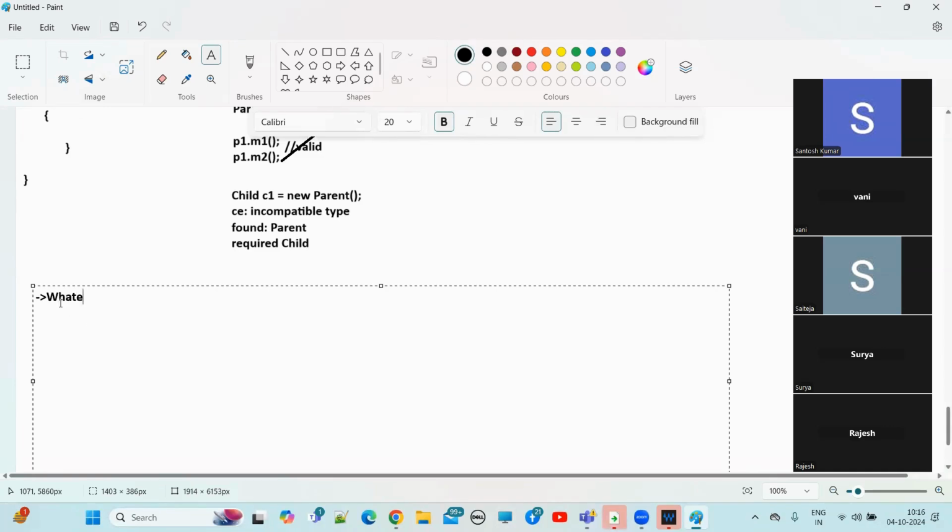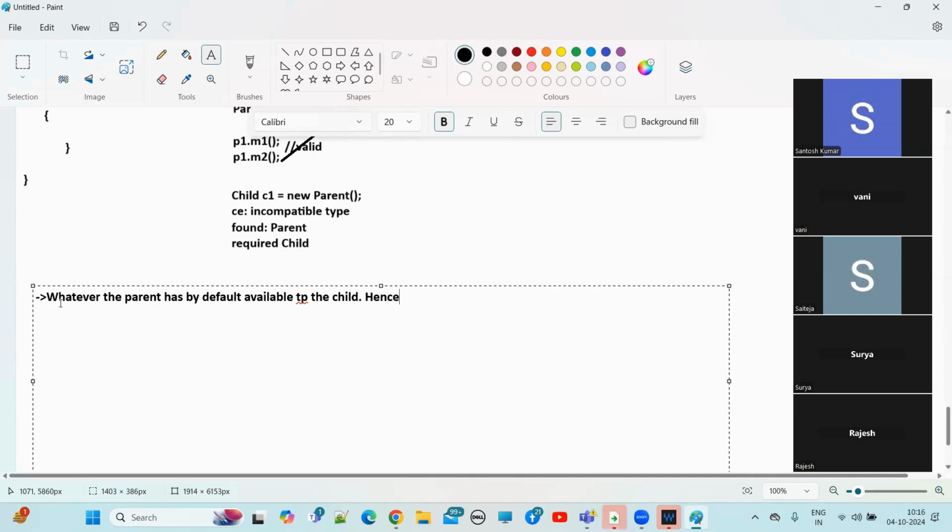So, whatever the parent has, by default available to the child, right?